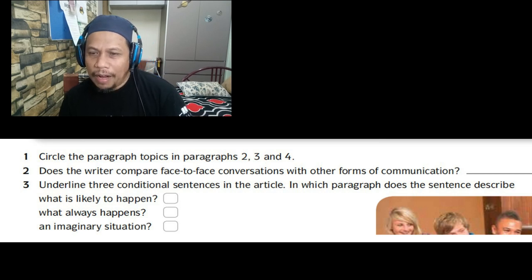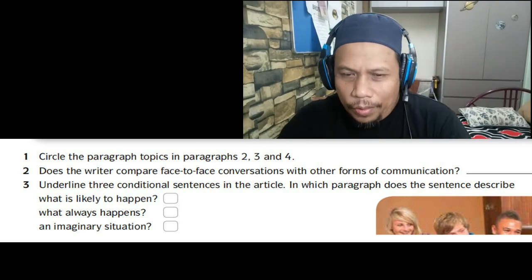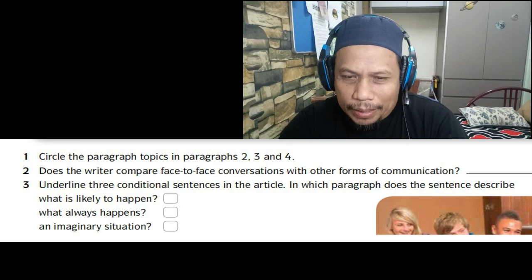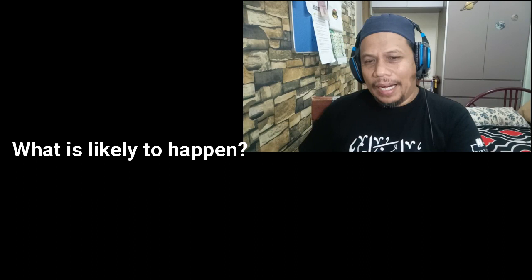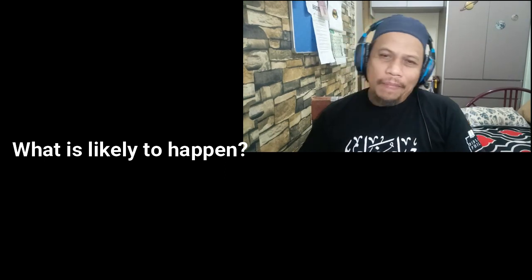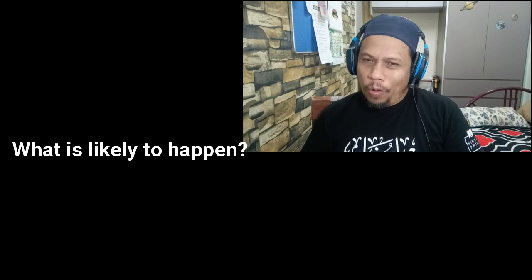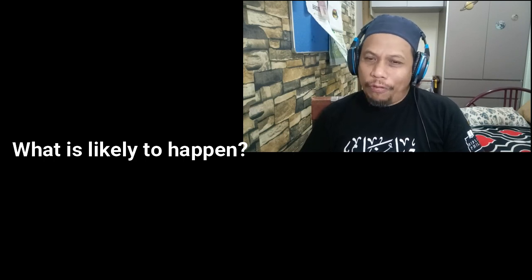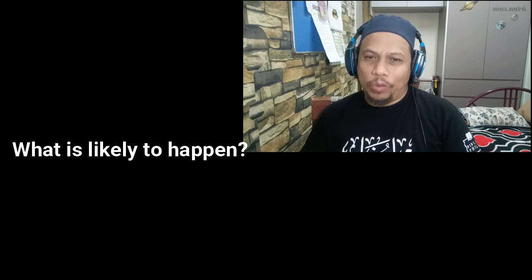In which paragraph does the sentence describe what is likely to happen? Okay, this part is a bit tough. Okay, let us attempt to answer one by one. What is likely to happen? Okay, when you read the whole text, the whole paragraphs, you will find one. What is likely to happen? What is possible to happen?